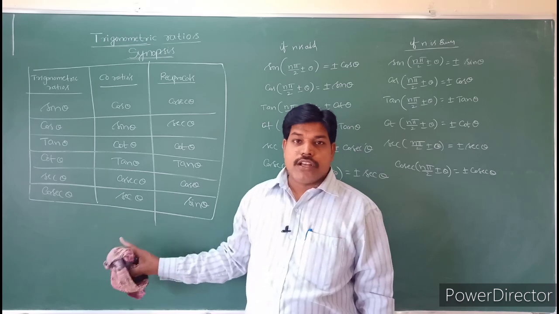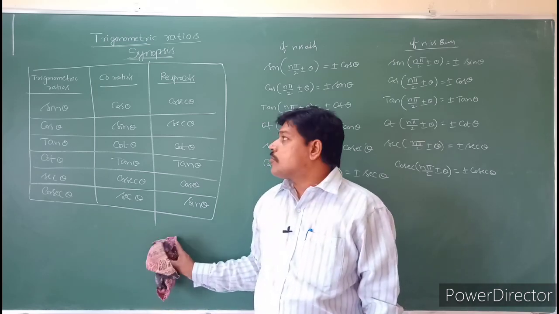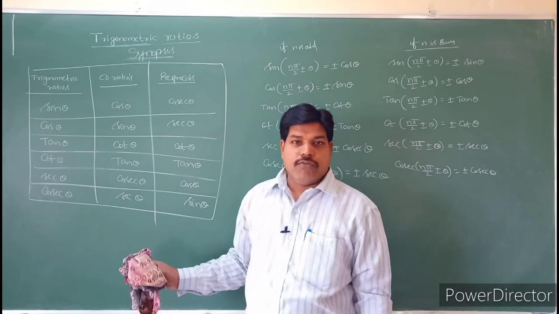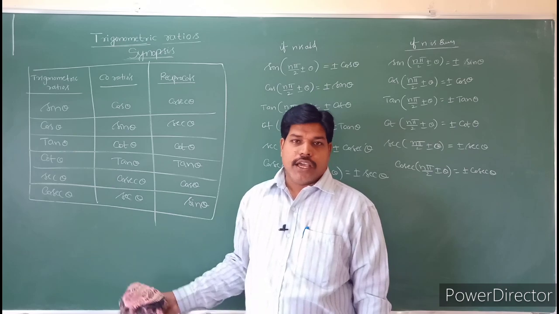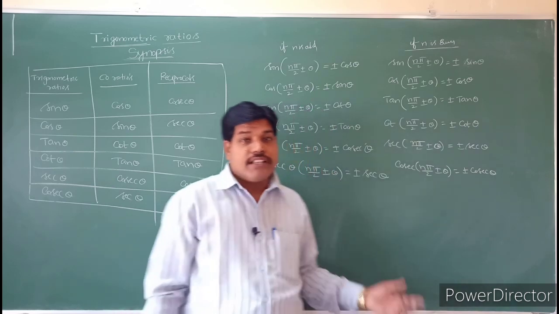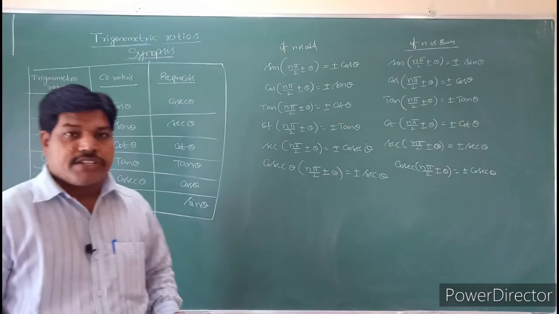Don't confuse the co-ratios with the reciprocals. Reciprocals are 1 by sine, 1 by cos, 1 by tan, 1 by secant, and 1 by cosecant. The co-ratios are the ones we just discussed. So these are the conditions, students. We'll continue in the next class.